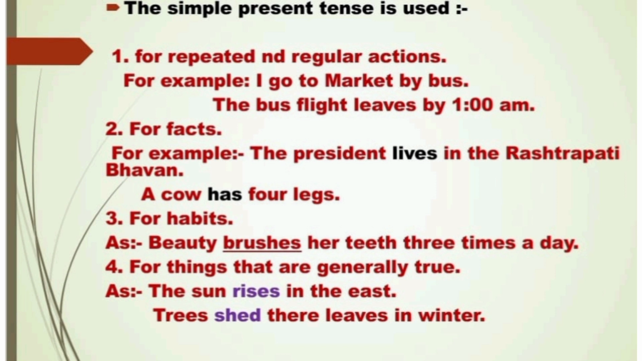Second one, for facts. For example, the president lives in the Rashtrapati Bhavan. A cow has 4 legs. Third one, for habits. Beauty brushes her teeth 3 times a day. Fourth one, for things that are generally true. The sun rises in the east. Trees shed their leaves in winter.